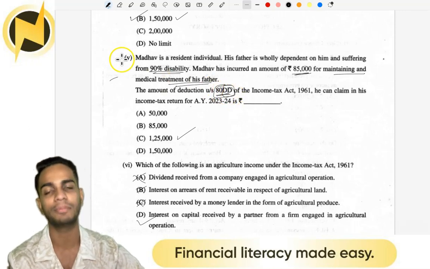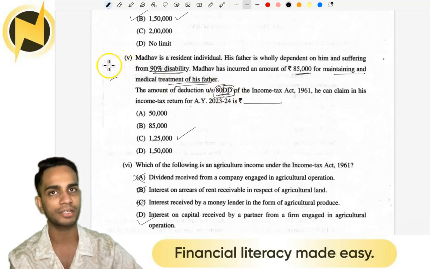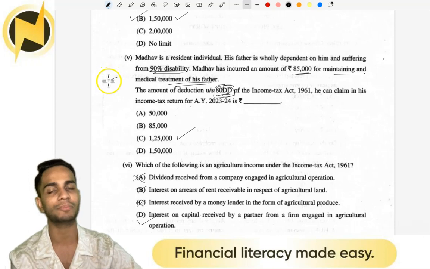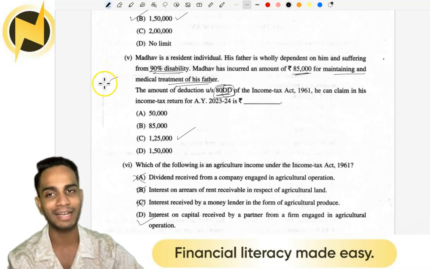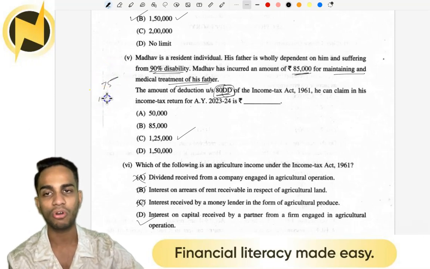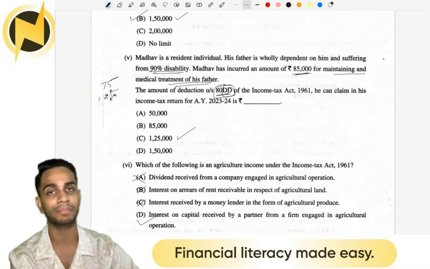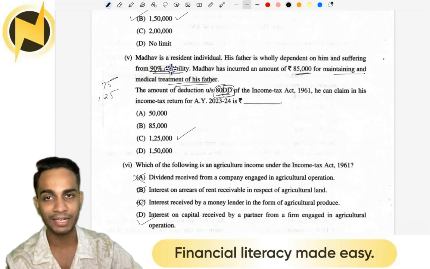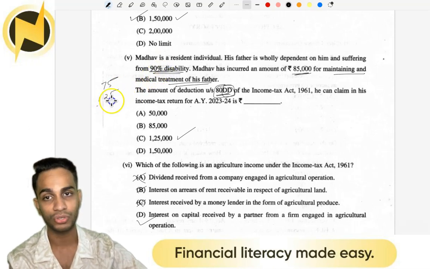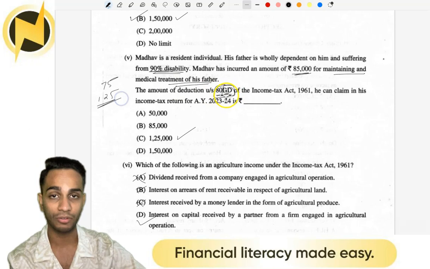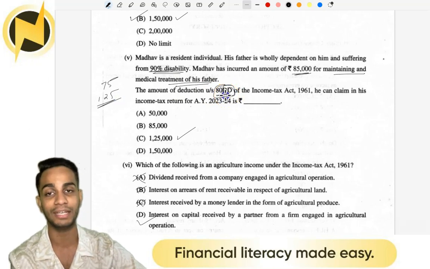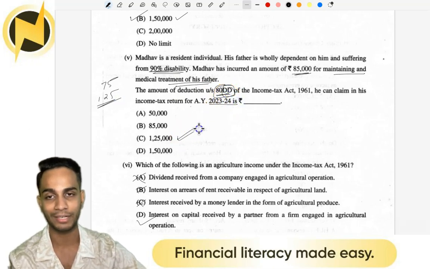Whenever we have a disabled dependent, we can take a deduction in respect of the treatment expenses that we incur for them. It shall either be 75,000 or 1,25,000 depending upon the severity of their disablement. And here it says 90% disability and it's very severe. So you can take a total deduction of 1,25,000 as per section 80DD for the assessment year 23-24.